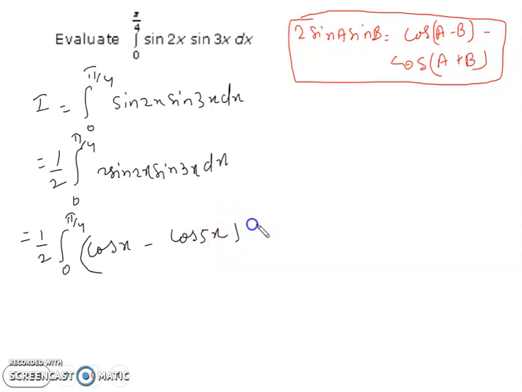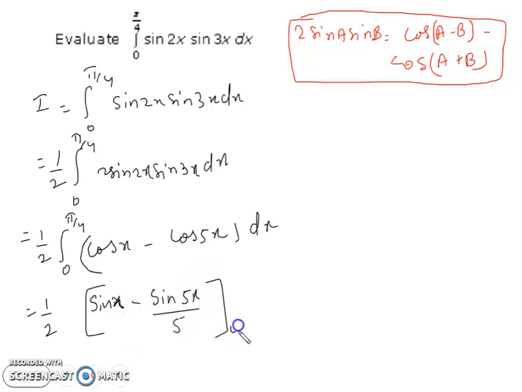Now I am going to integrate directly. The integral of cos x is sin x, so we get sin x minus sin 5x by 5, with limits 0 to pi by 4.